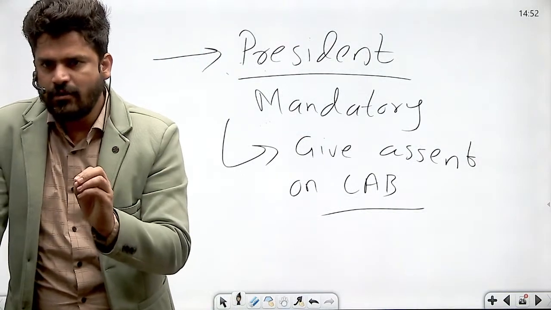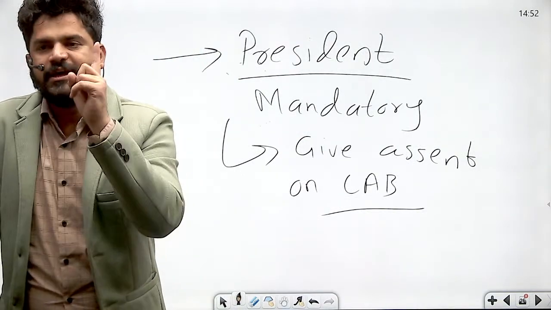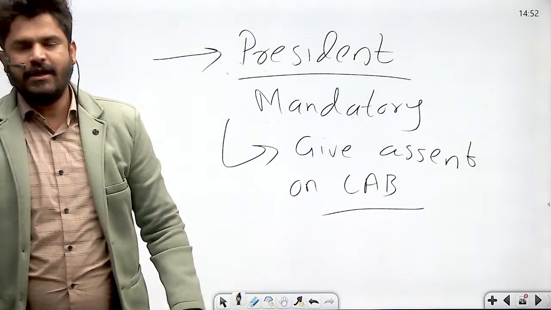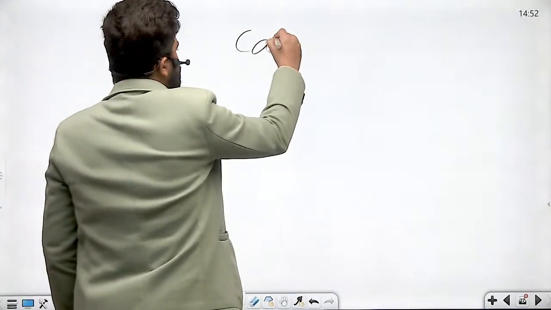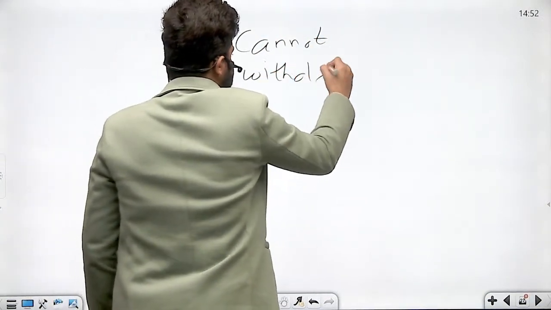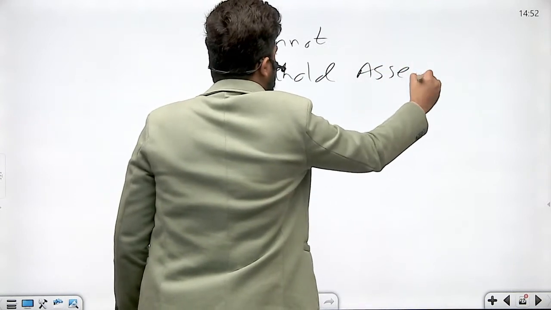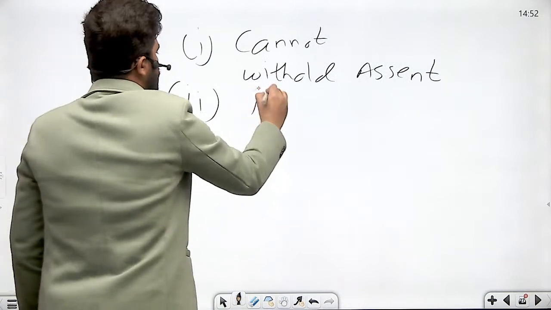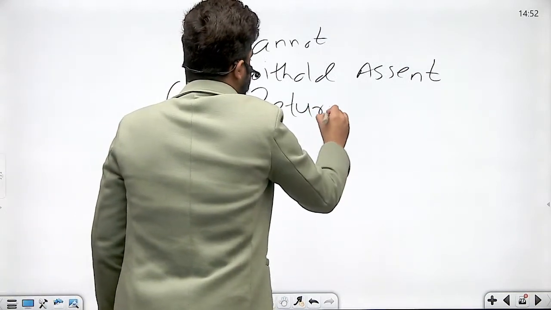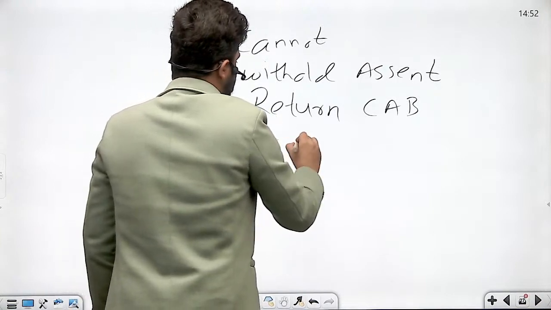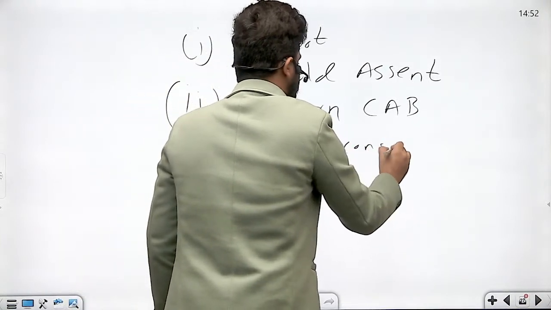Giving assent is constitutionally mandatory, compulsory for the president. It means that the President of India cannot withhold assent over a constitutional amendment bill, nor can he return it for reconsideration of the houses.